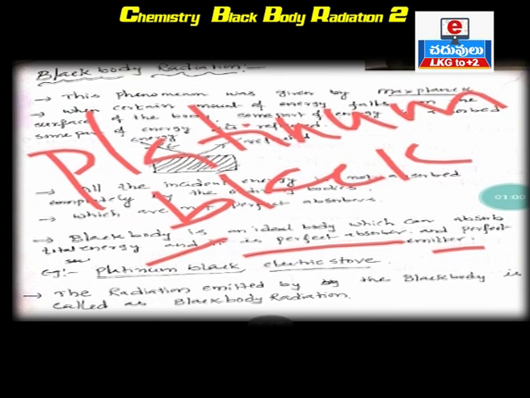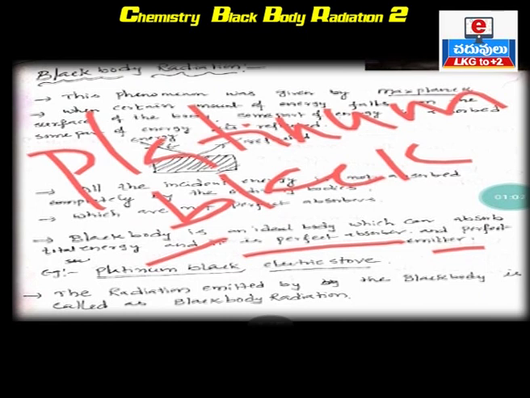Clear? Next, one more example: the electric stove, which you see in the kitchen. When we switch on the electric stove, it glows red. It appears red in color. So it can emit energy. The electric stove can emit total energy in the form of red color. So electric stove and platinum black both are considered black bodies.